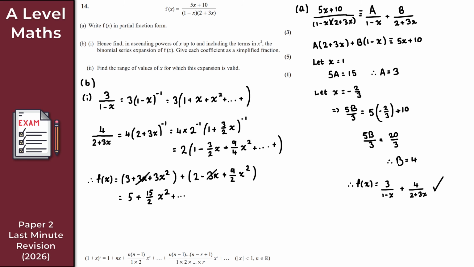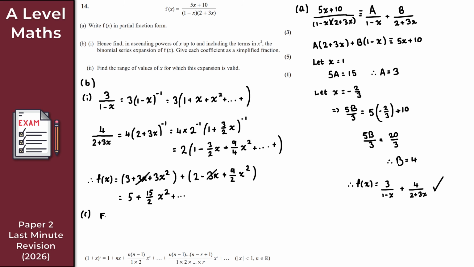So the very last part here, deep breath, we're nearly there. So for part C then, we just want to find the range of values of x for which this expansion is valid. So there's 2 series expansions here to consider, right? This series expansion, so 1 minus x to the minus 1. And then this one here, 2 plus 3x to the minus 1, right? So part C, let me just do this underneath here.